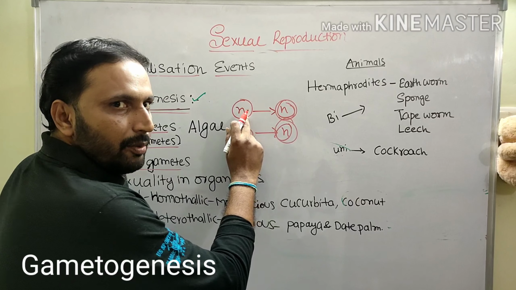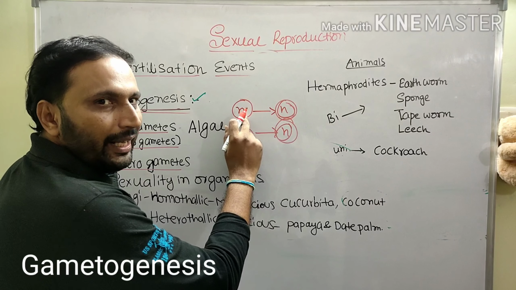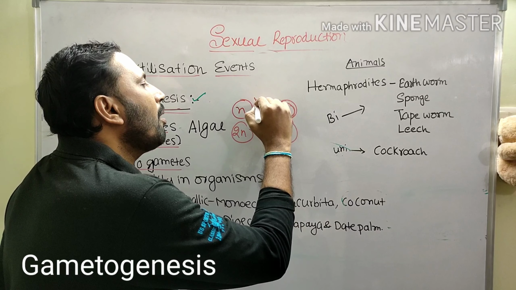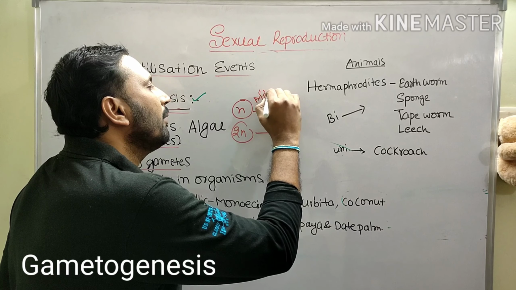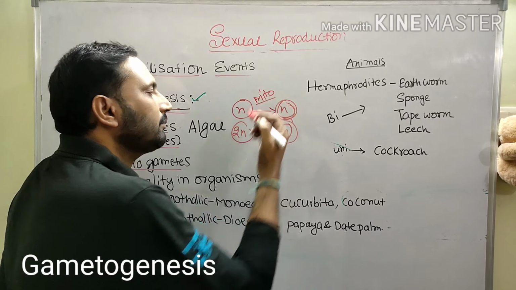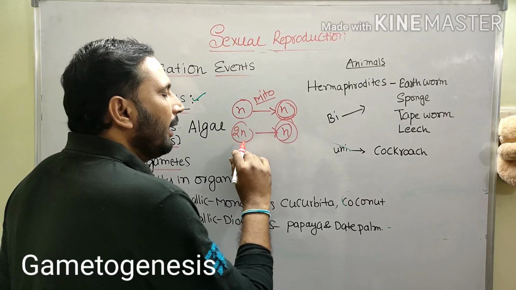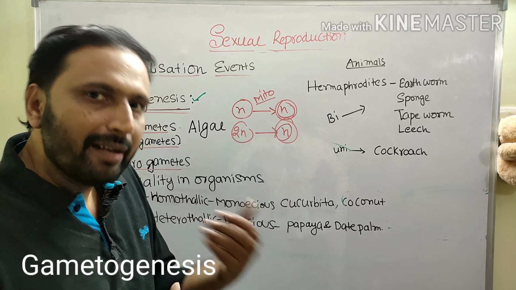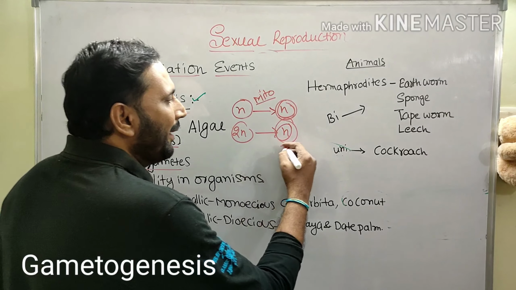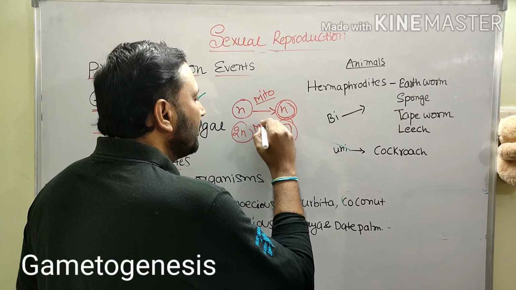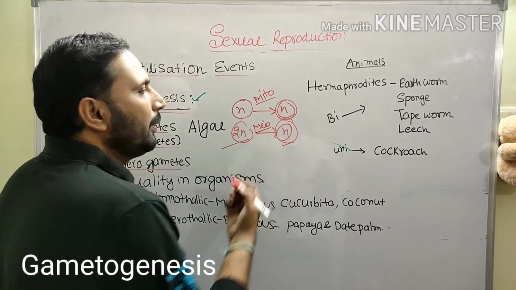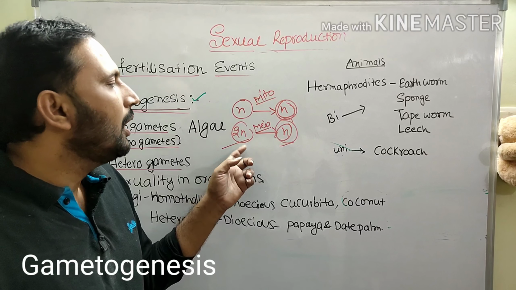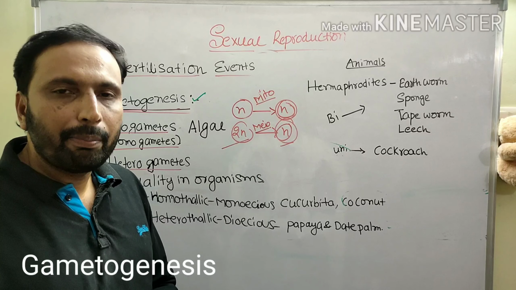In thallophytes and bryophytes, plant body is haploid. Their gametes are formed by the mitotic division. Mitotic, it is very clear. Whereas in the diploid plants like pteridophytes, gymnosperms and angiosperms, and even in animals also, haploid gametes are formed by the meiotic division. There the diploid spore mother cell, that may be microspore mother cell or megaspore mother cell, undergoes meiotic division to form haploid gametes.